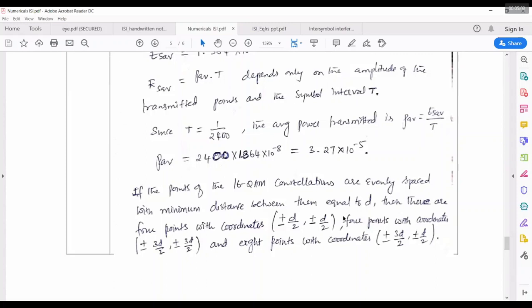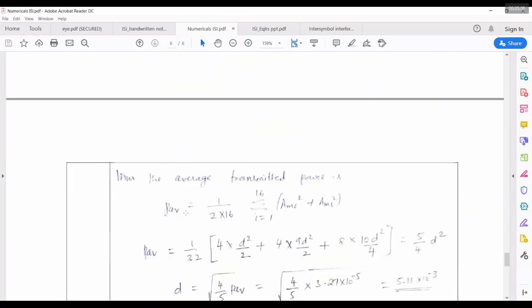It's like an XY coordinate system. Now we need to find out the average transmitted power, which is given by 1 by 2 into 16. The 1 by 2 has come because of A_mc and A_ms, where A_mc is the amplitude of cosine and A_ms is the amplitude of sine, squared. We are finding power with the RMS square of the voltages. If V is there, V_RMS is V by root 2. So (V by root 2) squared, the root 2 squared has become 1 by 2.